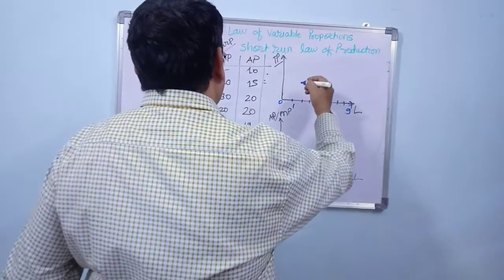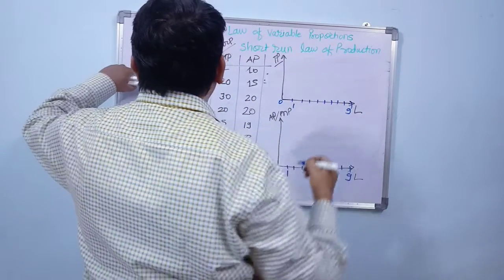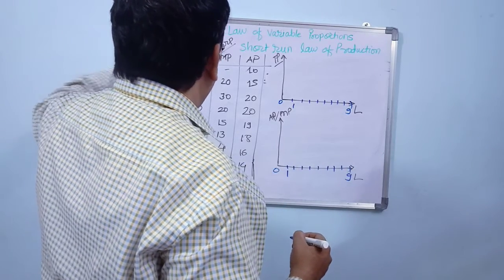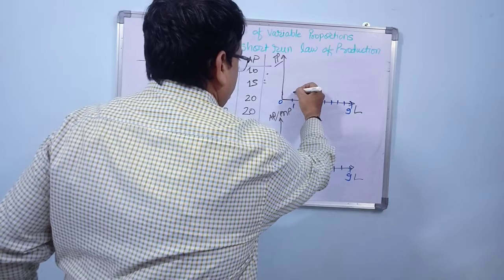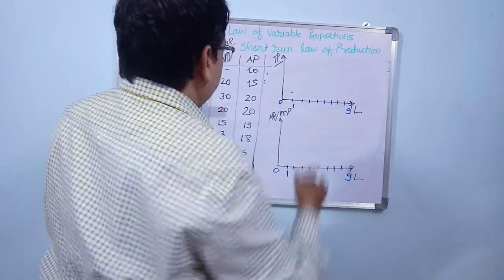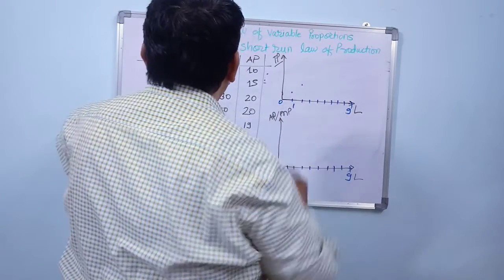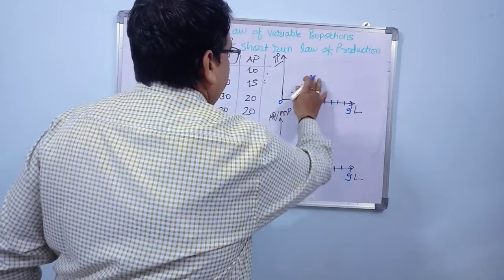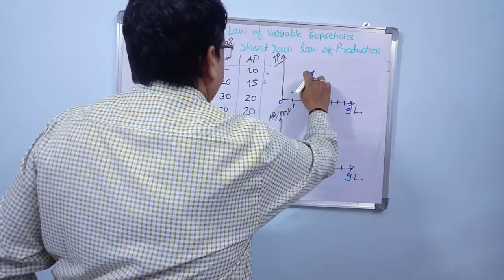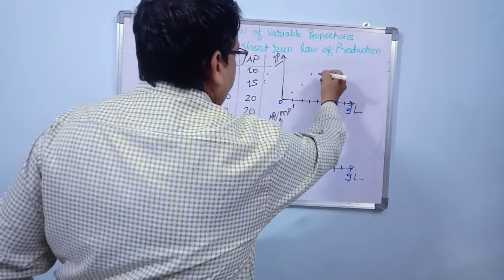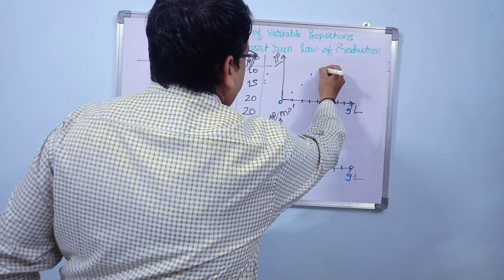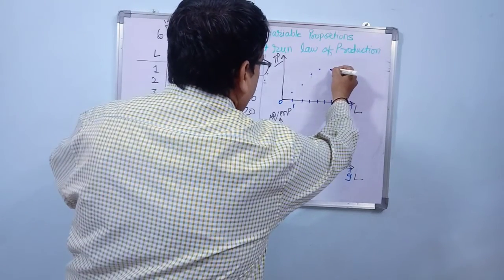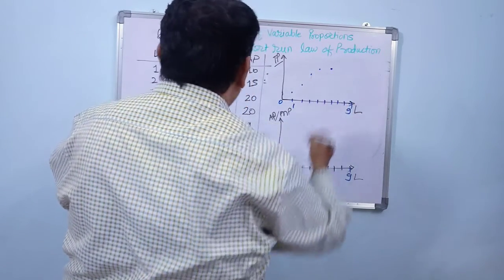We can find that initially, when the labor was 1, your total production was 10. Suppose it was somewhere here, 10. Then it became 30, so it grew up. It became 60, further goes high. Then it goes to 80, again it increases, but the growth is now a little bit less. Then it goes to 95, again it is growing, but the pace is low.